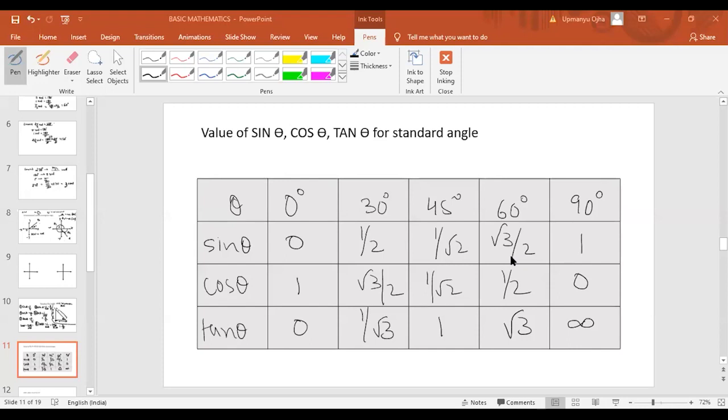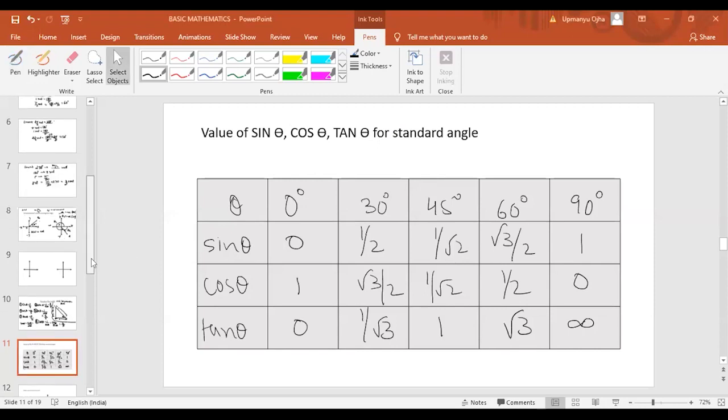Okay. So I think you can make a note of this. Okay. So I think you have taken the notes. So you have to remember all the values here, the values of sine 0, sine 30 and so on. This value you have to remember.